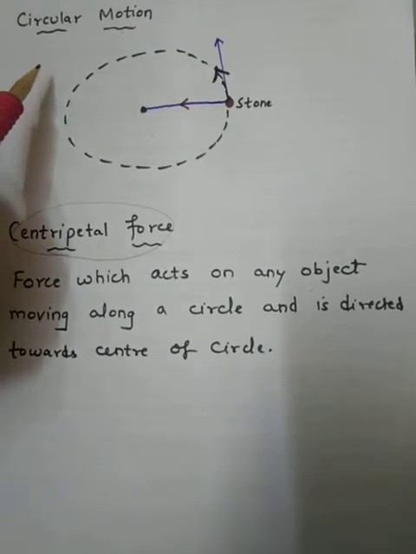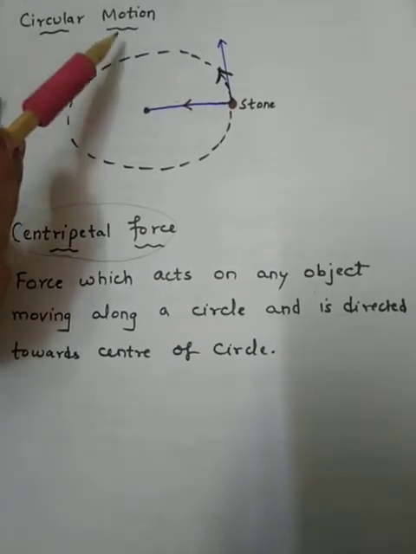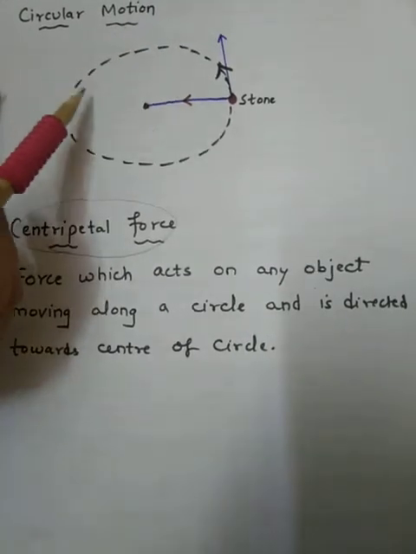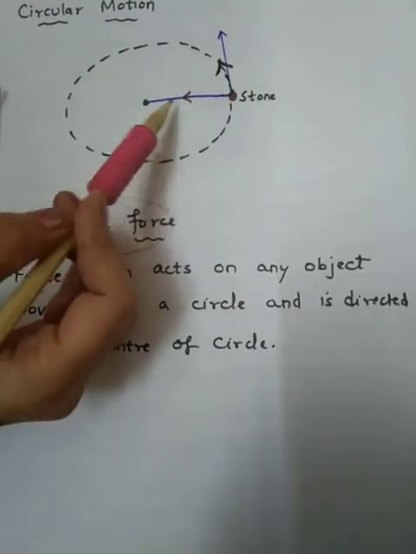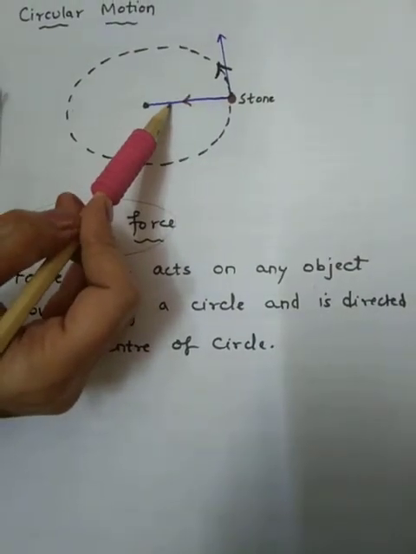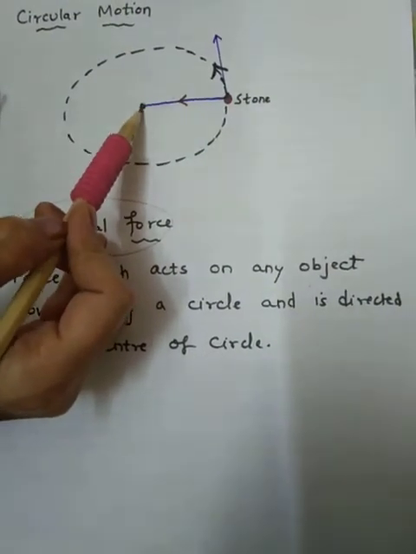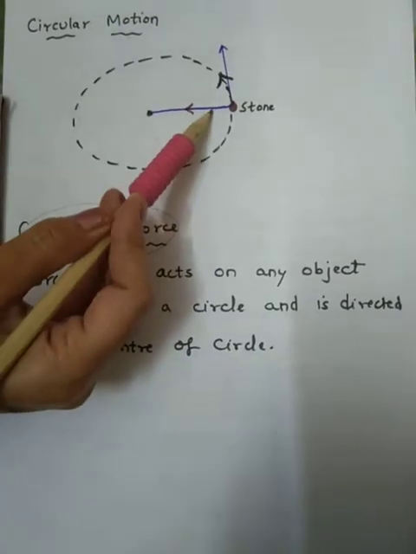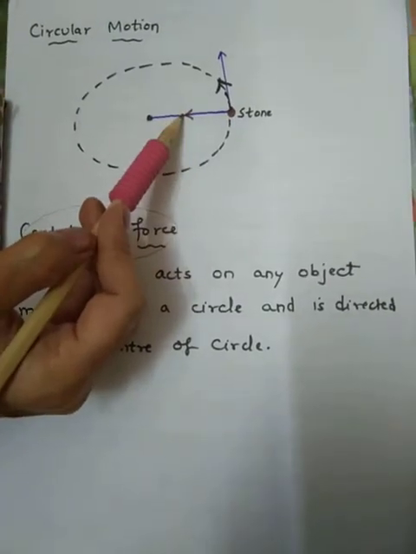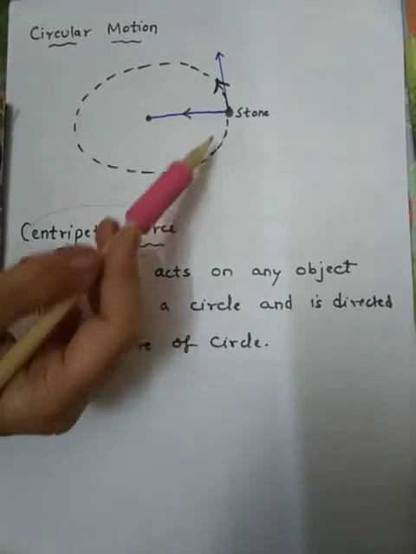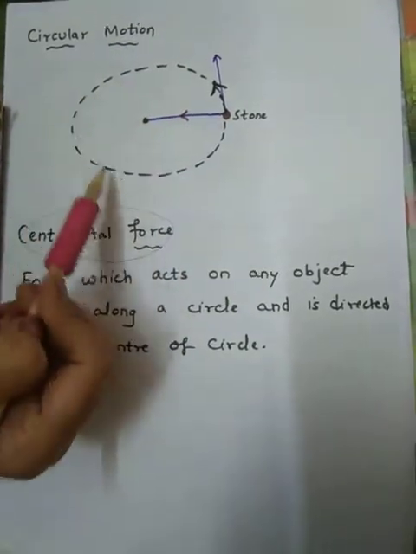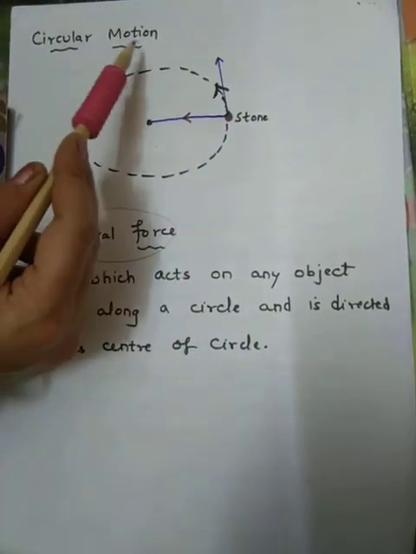Circular motion, you can say the example is suppose there is a fan moving. It is an example of circular motion. Just imagine one situation. I am having a stone tied to a string. This is a string and I am holding it at the center. I am holding this string and the stone is tied to the string and we rotate it. What will happen? The stone will move along a circle. This is called circular motion.